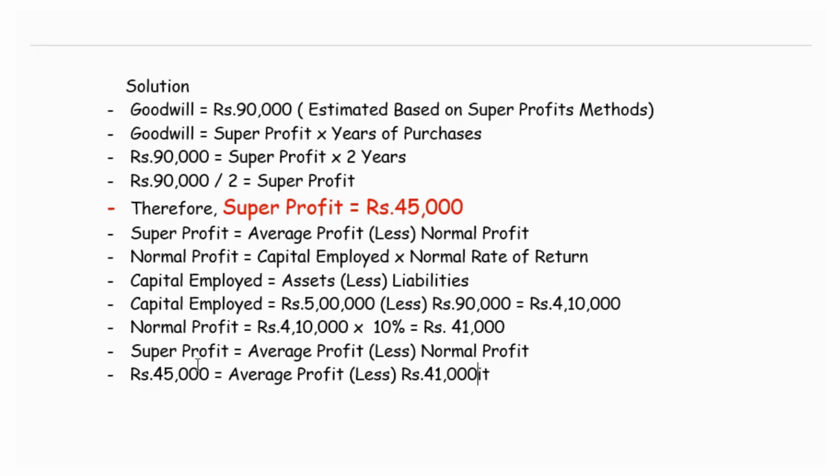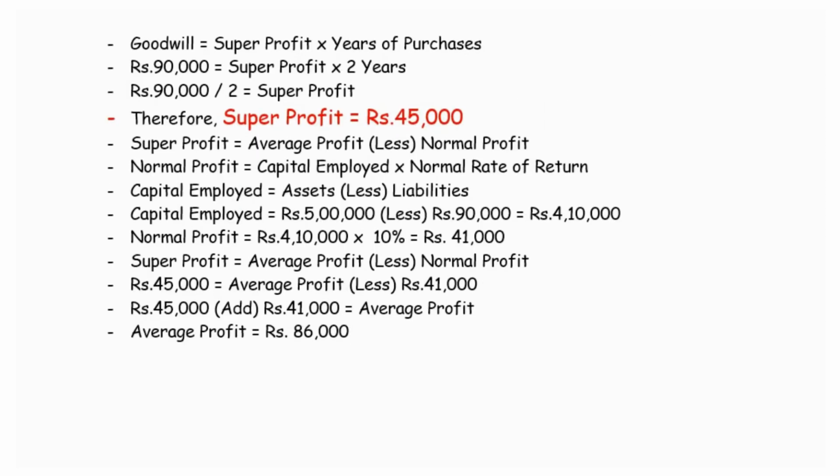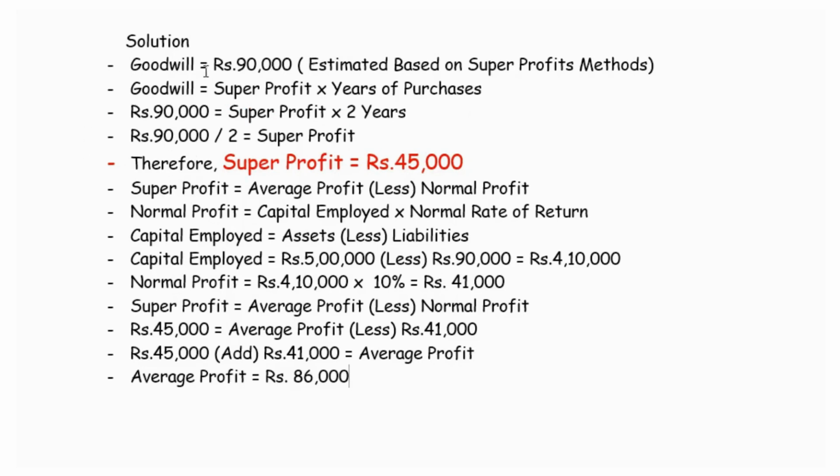So taking this 41,000 to the left hand side, we have rupees 45,000. On the right hand side it is a negative deduction, so it becomes an addition of 41,000. So the average profit is, when we add 45,000 with 41,000, 86,000. Therefore average profit is rupees 86,000. This is what we are asked to estimate. Given the goodwill based on the super profit method, we were asked to estimate the average profit, and we have estimated it as 86,000.